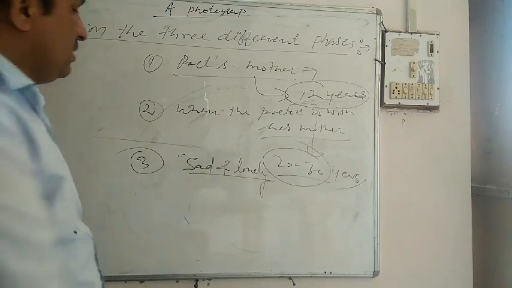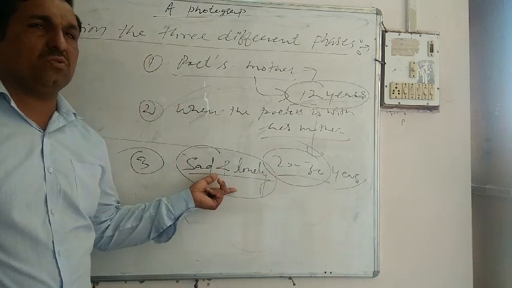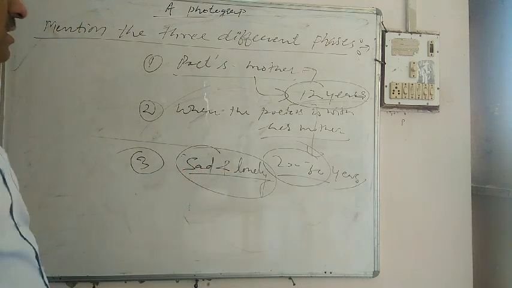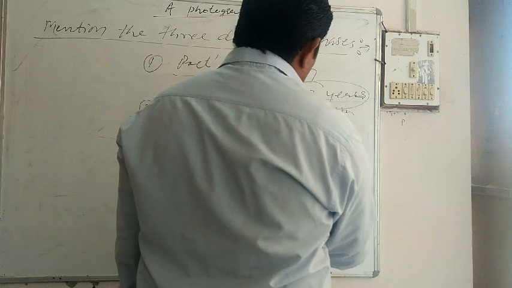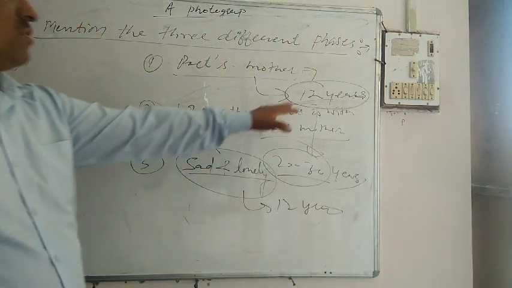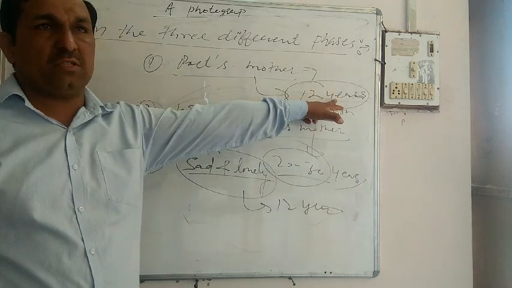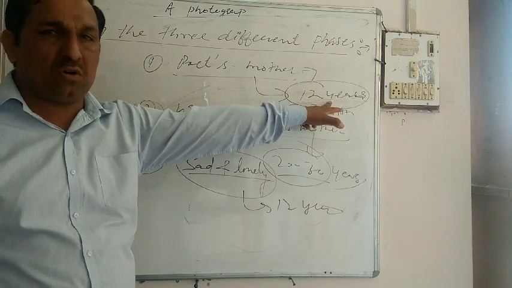At that time, it's silence, meaning there is nothing to say to the world, to the poetess, because her mother had already died almost 12 years ago. So these are the three phases. The first phase, when the photograph was clicked, the poetess's mother was only 12 years old, and that was the time when the poetess was not even born.